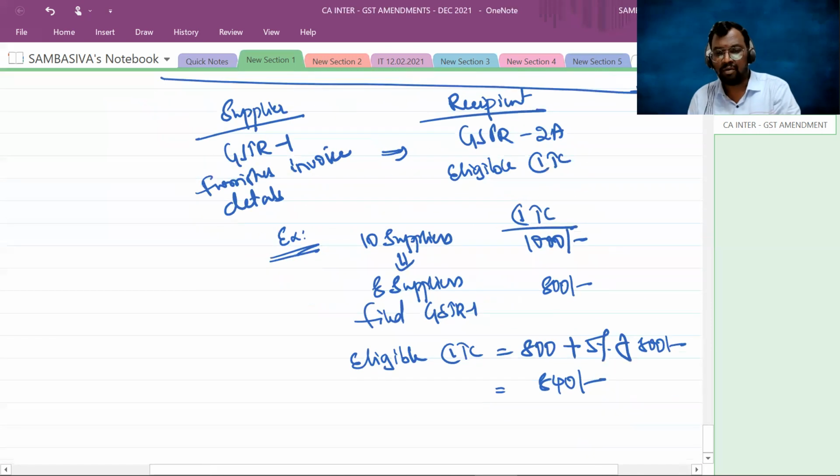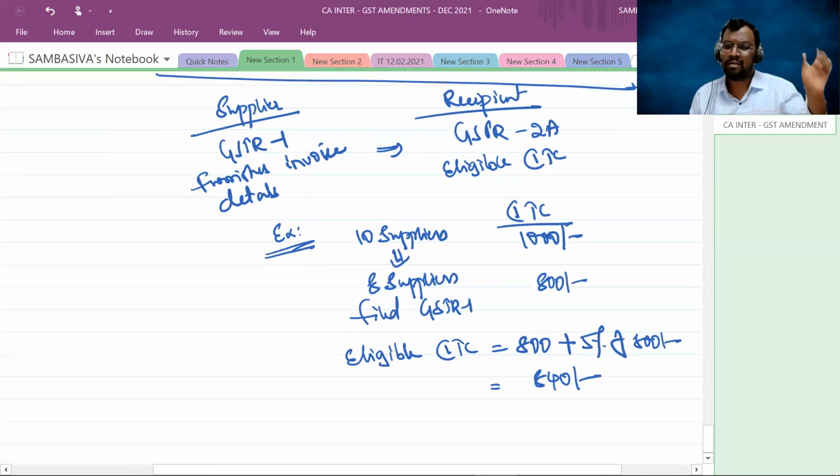But this is possible when the supplier furnishes the invoices in his GSTR 1 on a monthly basis. But when a supplier chooses the QRMP scheme, he will file the GSTR 1 on a quarterly basis. So for April, May, June, these 3 months, he will file the GSTR 1 on or before 13th of July.